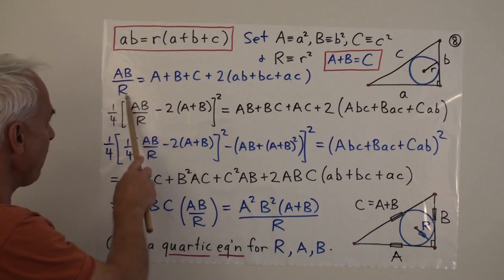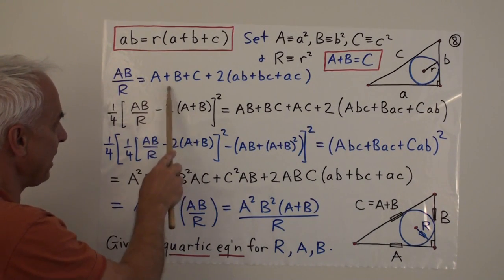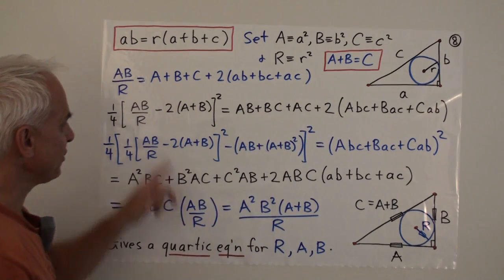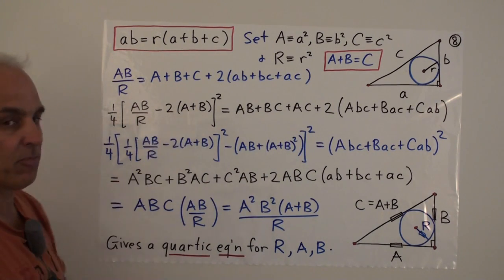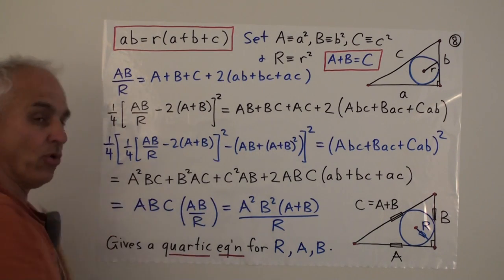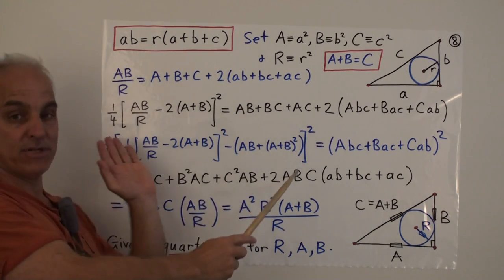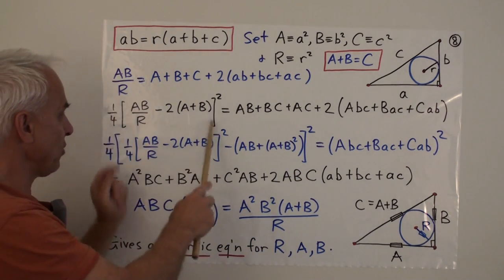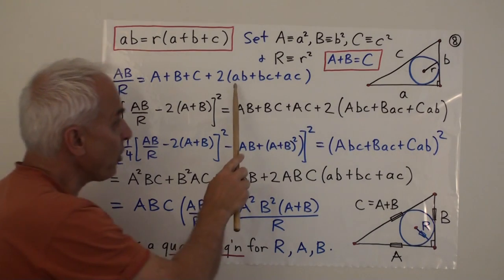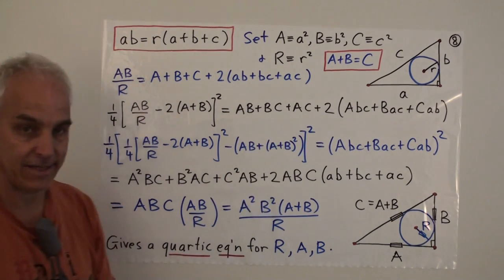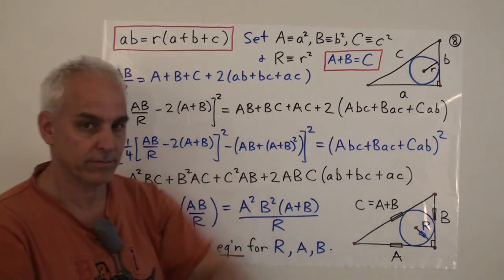So I'm going to take AB over R. I'm going to subtract this A plus B plus C. And along the way, I'm going to replace C with A plus B. So this is really just 2 times A plus B. So that's on that side. And then I'm going to divide by 2, and I'm going to square both sides. Okay, so the 1/2 becomes a quarter. Now this whole quantity is squared. And now I'm going to square this, AB plus BC plus AC. That's what's appearing here. It's the square.